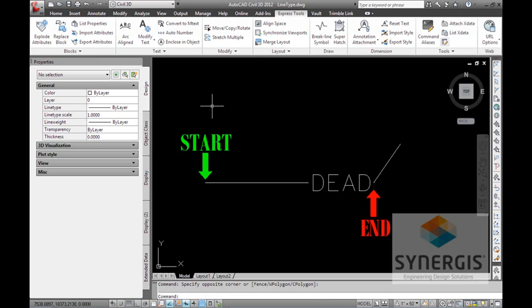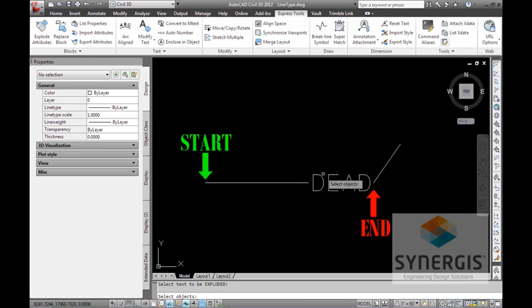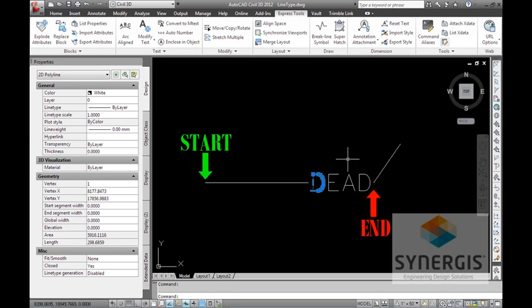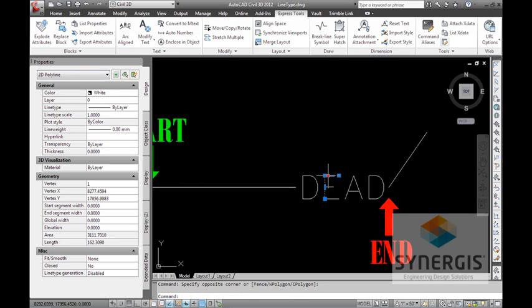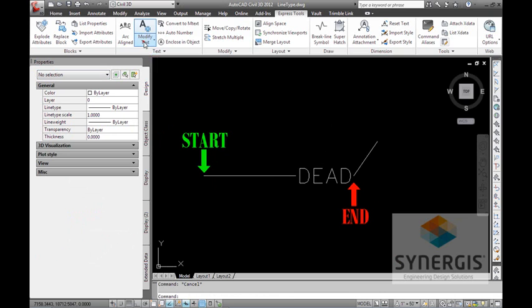So I'm going to come over to my Modify Text dropdown, and I'm going to use this explode command here. I'm going to select the text that I want, and then I'll hit enter. What that does is break this down into 2D polylines. If you take a look, it's all individual pieces. And now, since they're line work, we can make a shape from it. So there's my exploded text right there.